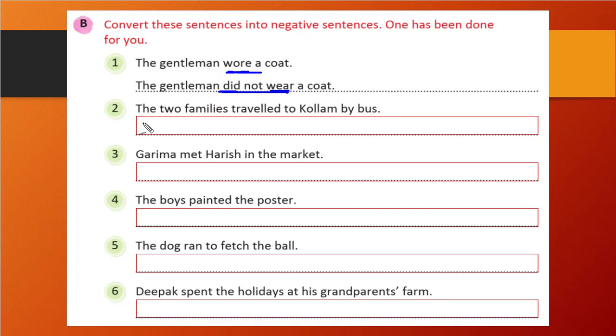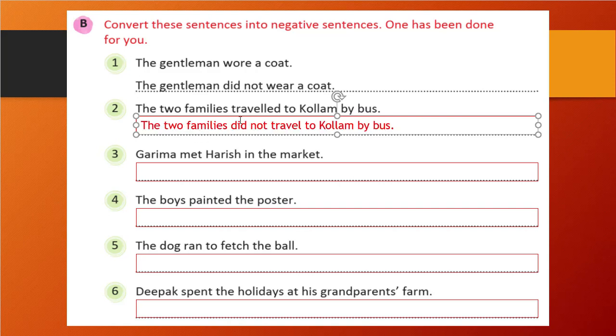You can see the second one. Two families travel to Kollam by bus. So travel is there. Then we will write two families did not travel to Kollam by bus. That's it. That will be the answer.